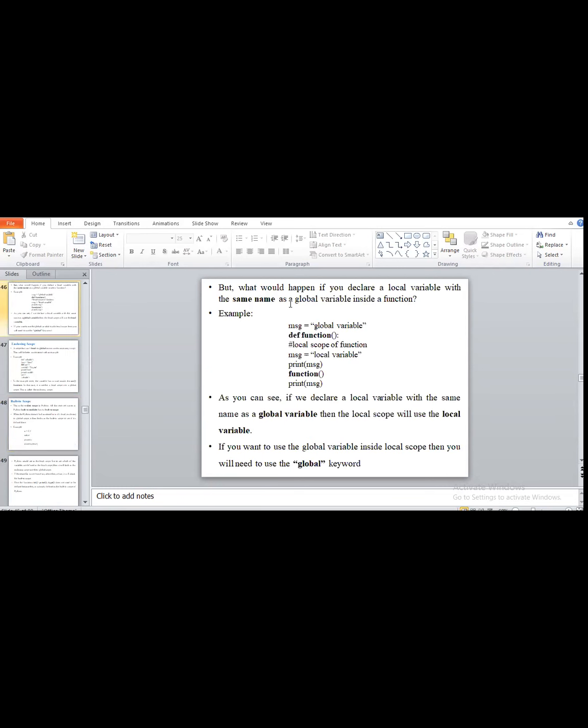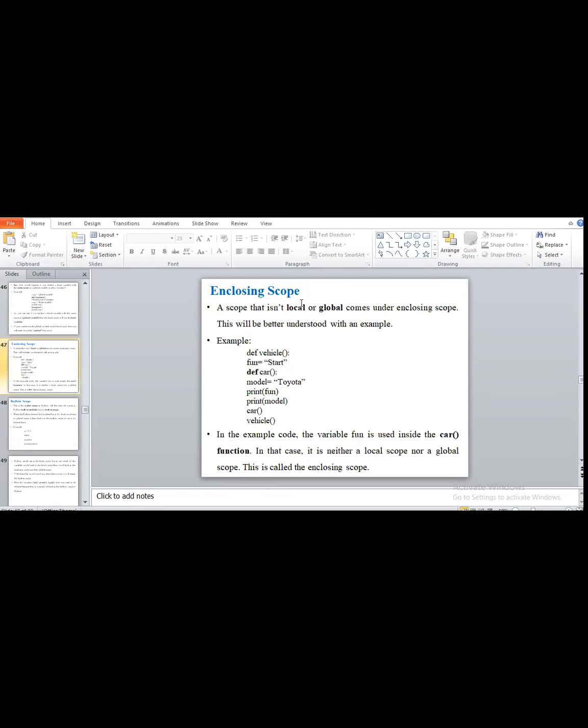Okay, so we will move to the next, that is enclosing scope. A scope that is neither local nor global comes under the enclosing scope. It means it is a combination of both, not only local or only global. The combination of both we call an enclosing scope. So you have to see the example here.